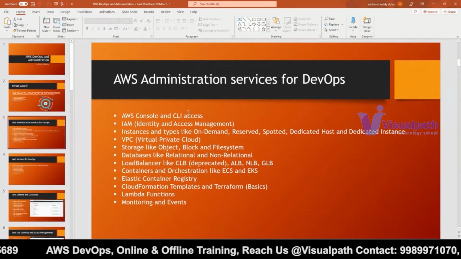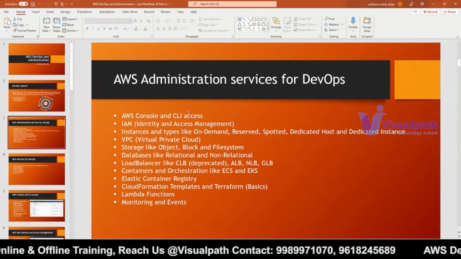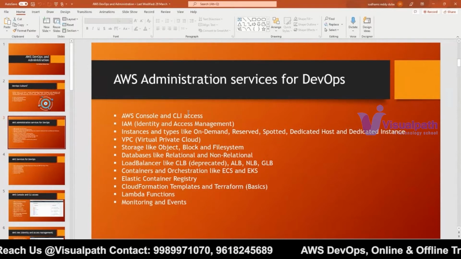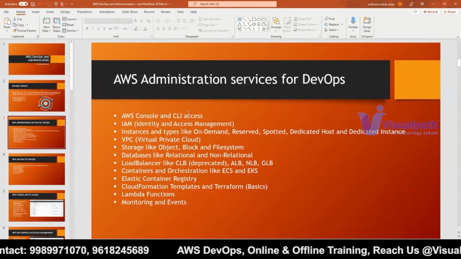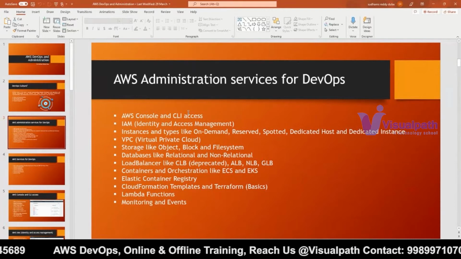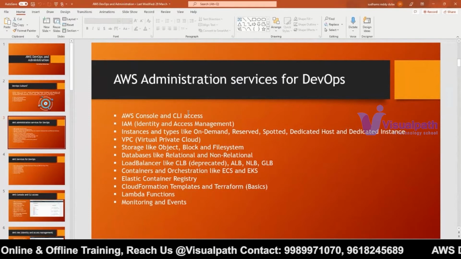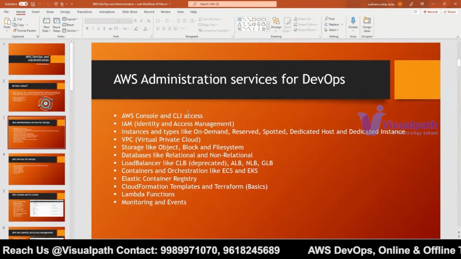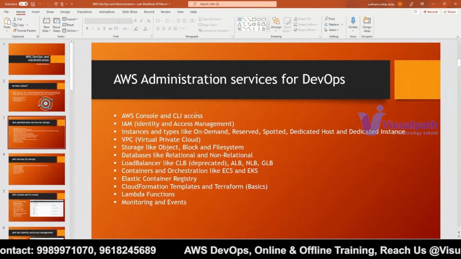We have to understand how to handle the AWS console and how to do the operations from CLI commands as well, not only from the dashboard, because you cannot use a dashboard in CI/CD operations and automation. We have to use CLI commands. So we have to learn the CLI commands when you want to do automation, because you cannot use the GUI for automation. Obviously, you have to write some commands in order to execute a particular task or to create some resource.